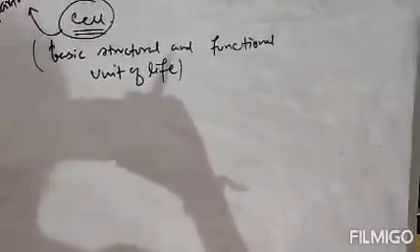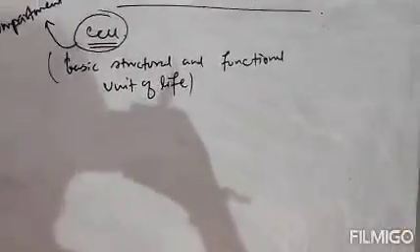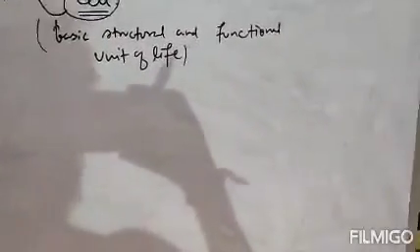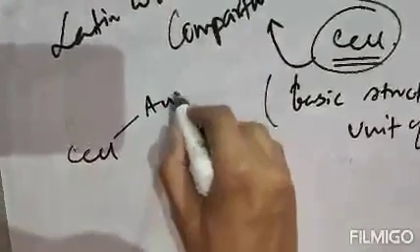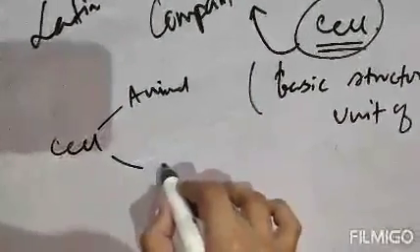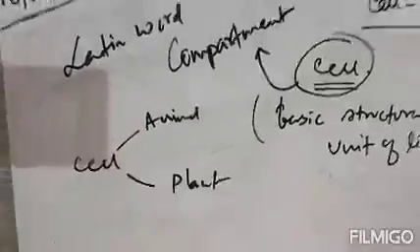Every living organism, be it animals or plants, is composed of cells. Living organisms means animals and plants. Cells are of two types: one is the animal cell and the second is the plant cell.